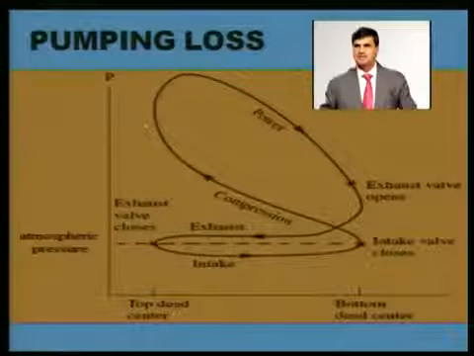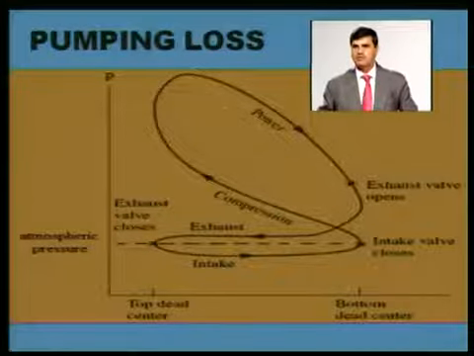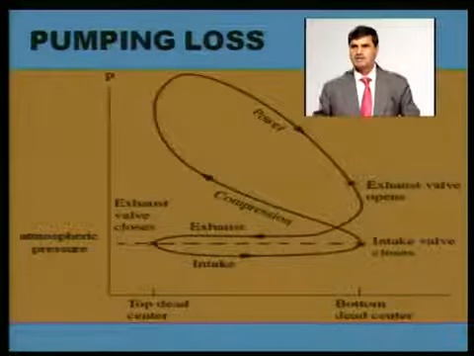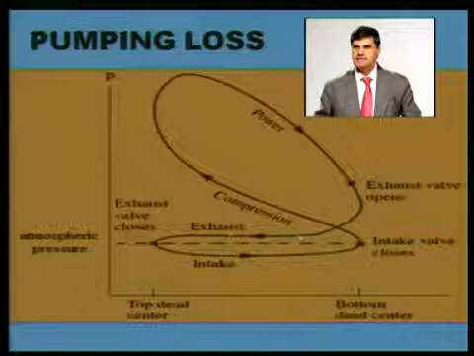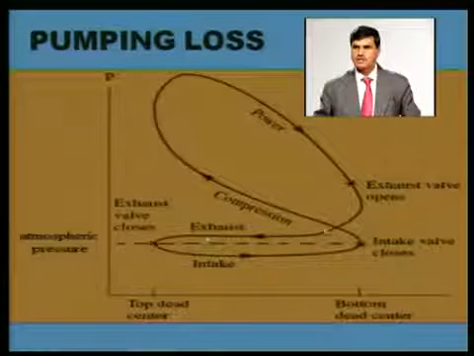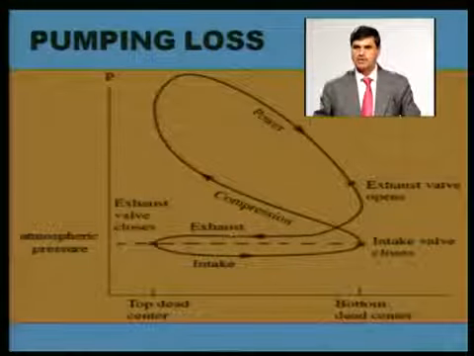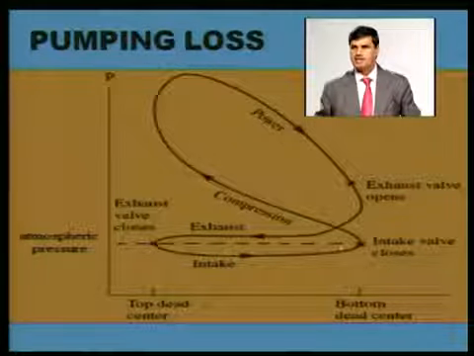Then this pumping loss. This area is useful output, this is indicated power, but this region where exhaust is taking place above atmospheric pressure, the dotted line which I am showing here, it is the atmospheric pressure line.